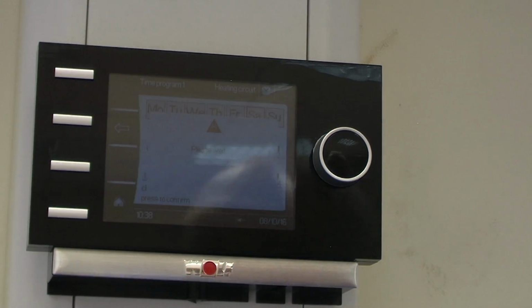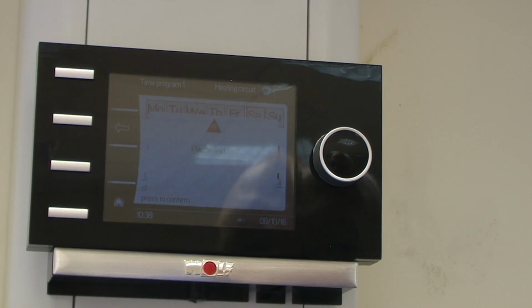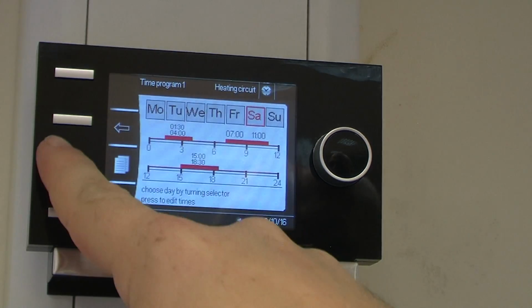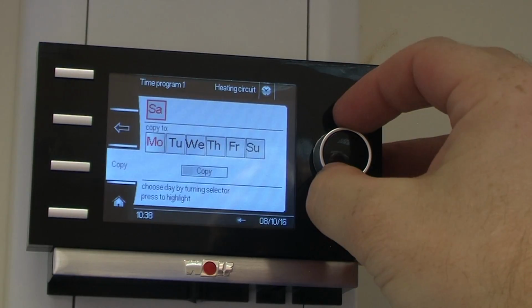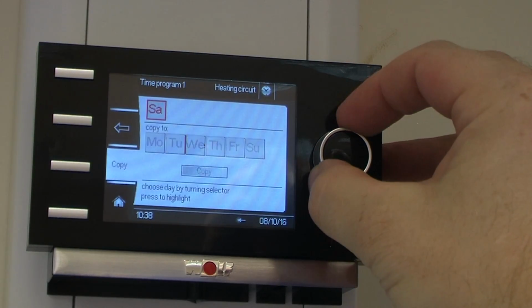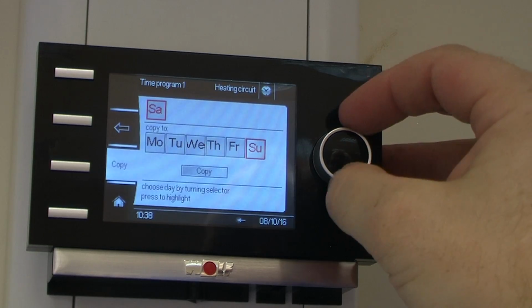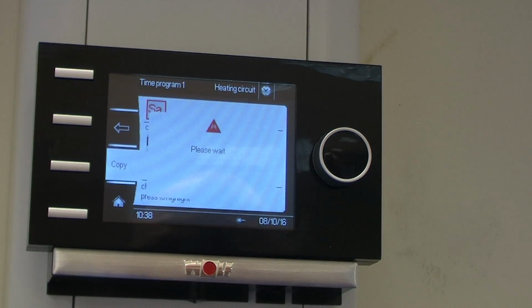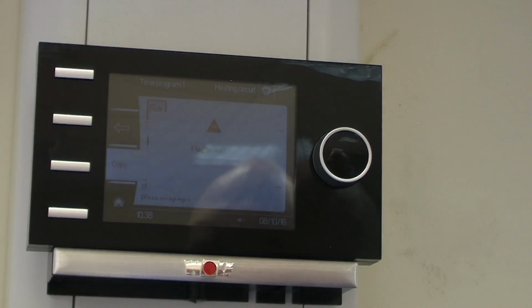Going to save them times on a Saturday, and then to copy Saturday and Sunday, press the copy button, enter in on the copy button, and it will save them times for Saturday and Sunday.